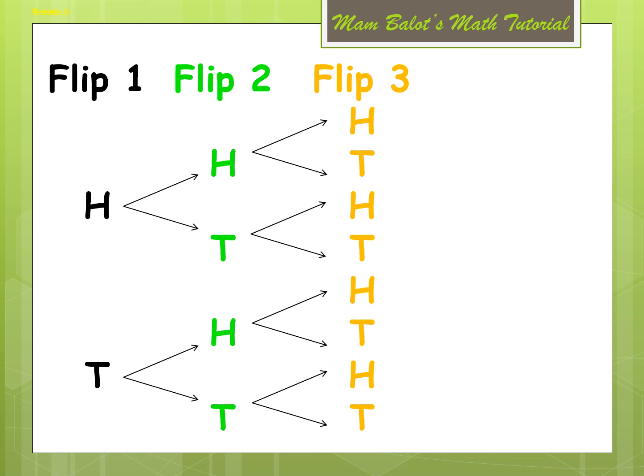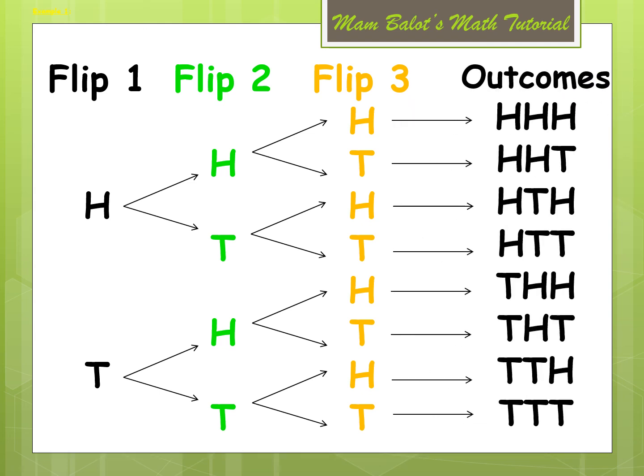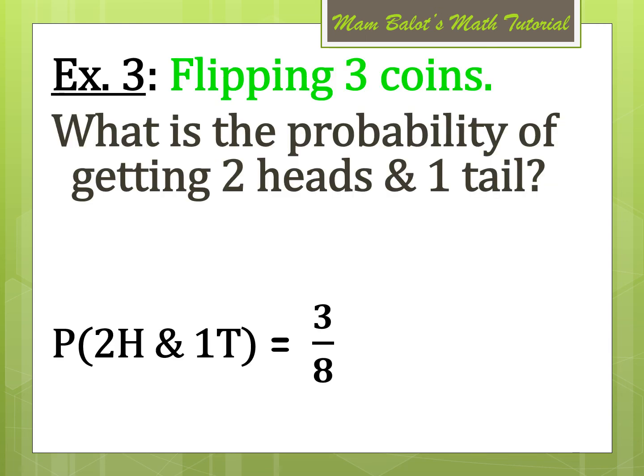Then let's have flip number 3. Each of the results can also have a head or a tail. So the different outcomes would be head head head, head head tail, head tail head, and so on, which are 8 all in all. From these outcomes, since we will be counting which has 2 heads and 1 tail, there are 3 of them. Therefore, the probability of getting 2 heads and 1 tail is 3 over 8, since there are 8 outcomes all in all.